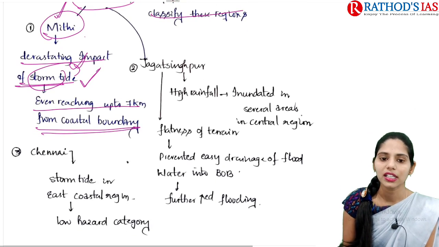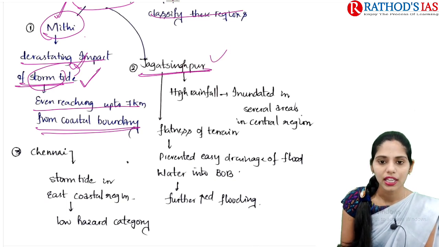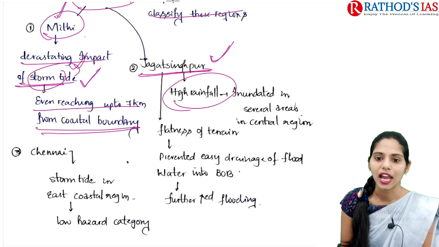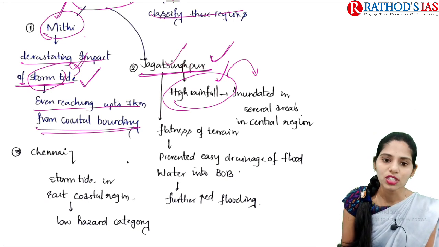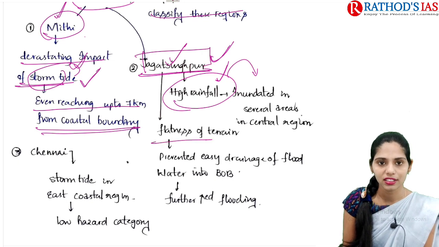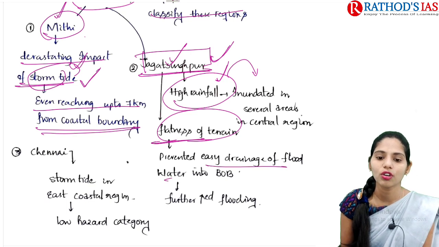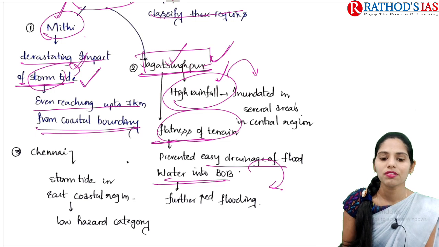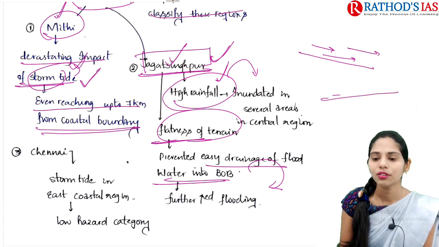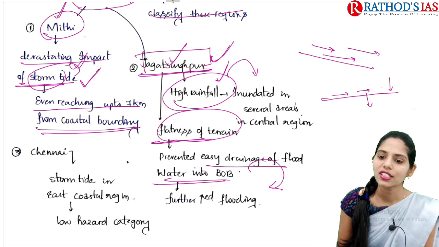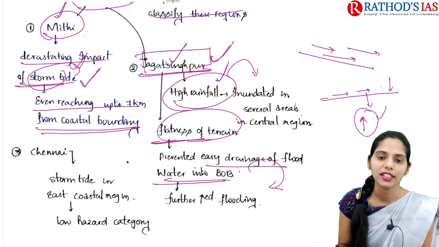If you are talking about the second region, that is Jagatsinghpur, this area will be affected by flooding because of high rainfall, and this high rainfall will also inundate several areas in the central region as well. If you see the topography of Jagatsinghpur, it is a flat terrain. Because of this flatness, it prevents easy drainage of the flood water into the Bay of Bengal, which further increases flooding. If there is any slope present, then the water will easily move down slope, right? But if there is flat terrain, then the water movement will decrease. Because of this, there is a further increase in flooding in that area.